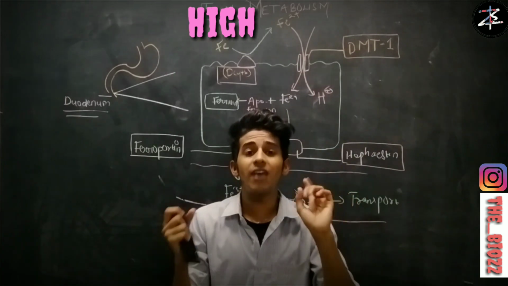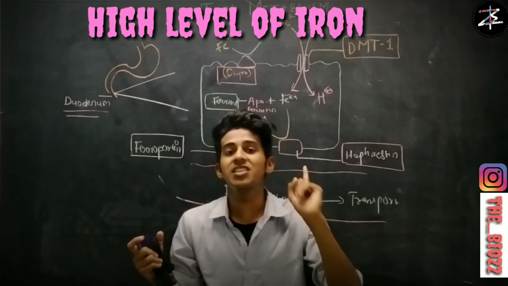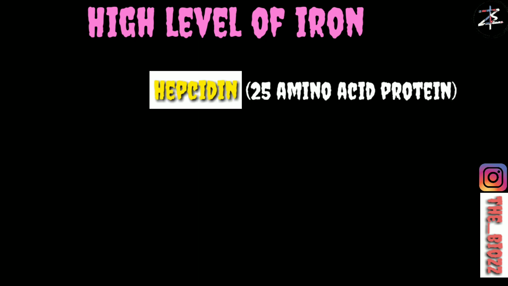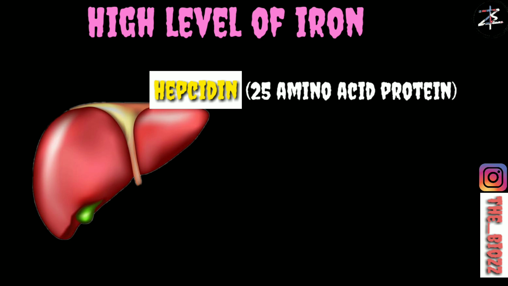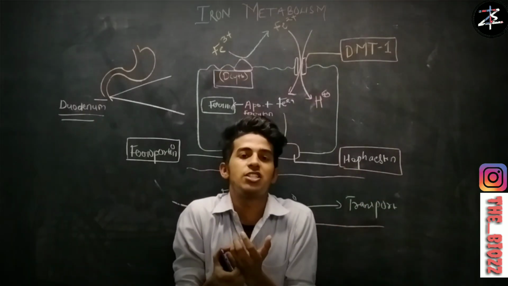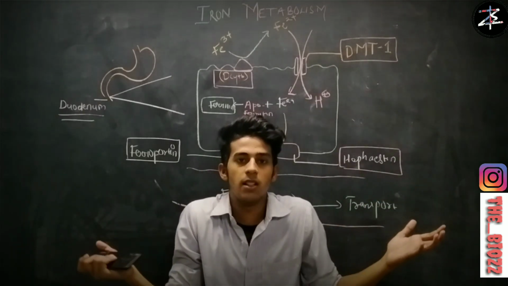At a high level of iron, there is a protein which inhibits the absorption of your iron, which is called hepcidin. The hepcidin is a 25 amino acid protein which is released by your liver. This hepcidin binds with ferroportin and degrades it. So there is no export of iron from your enterocyte into your blood, and there is not much iron in your blood.